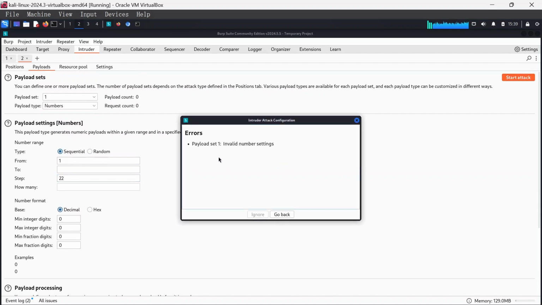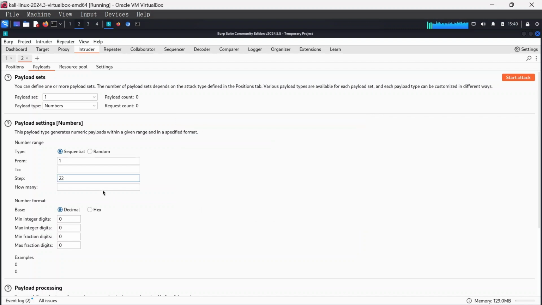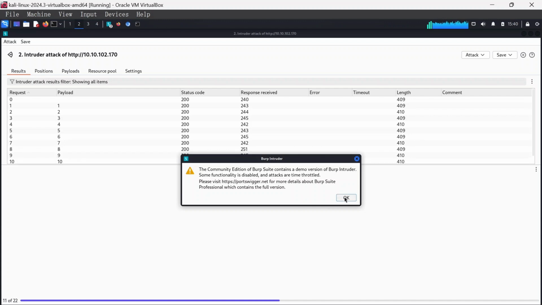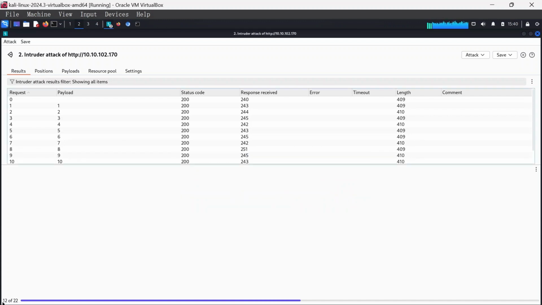Okay, payload set invalid number settings. Let me see here, go back. Okay, from, yes, sorry, from 1 to 22. The step is 1. That should be it, I believe. So from 1 to 22, step 1. Okay, now it should start running. I'll click OK, it's just a normal option to let us know we are using the demo version of Burp Intruder. Just click OK, and it's running, 12 of 22.